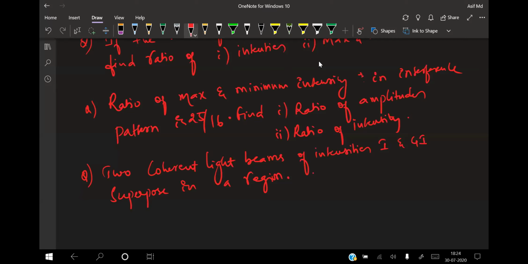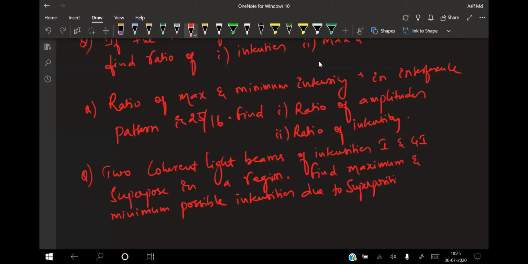Find the maximum and minimum possible intensities due to superposition in this region.